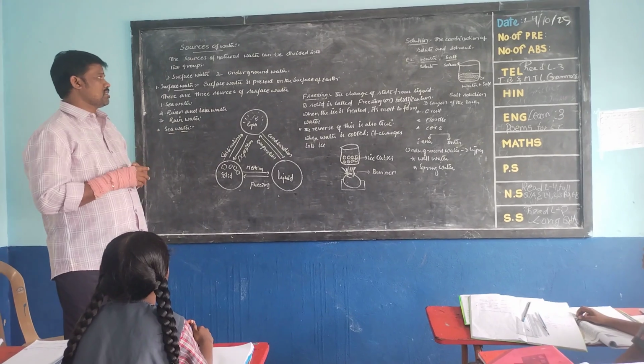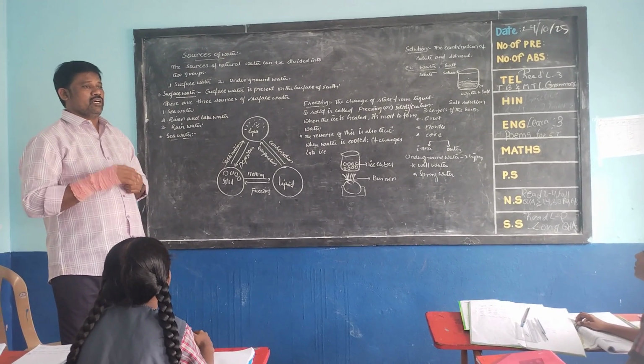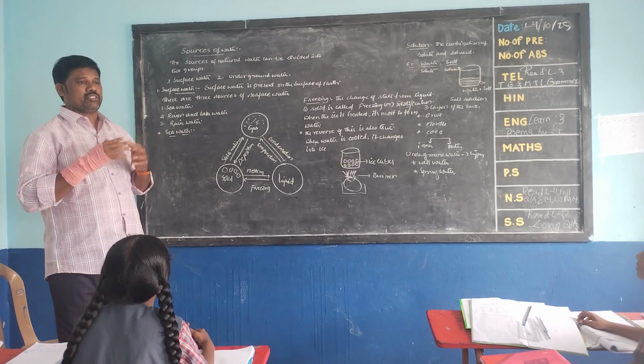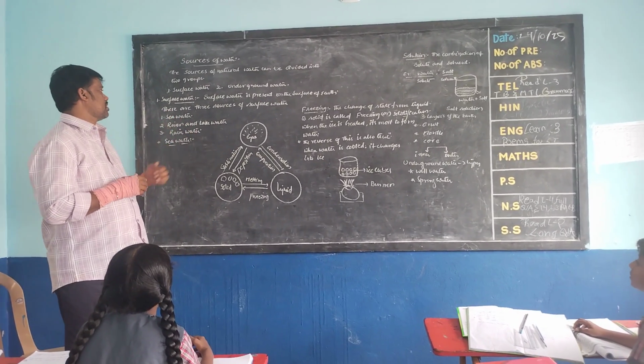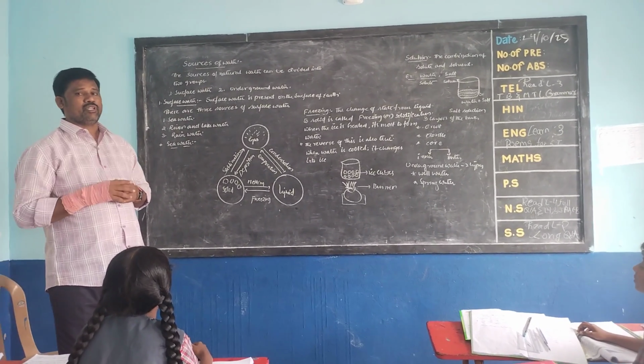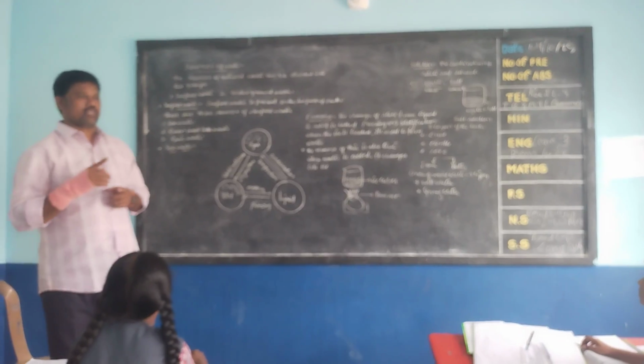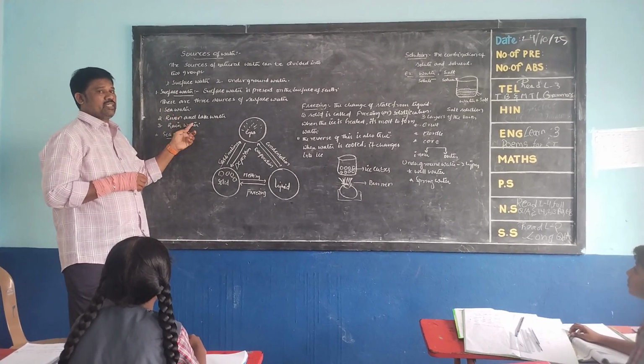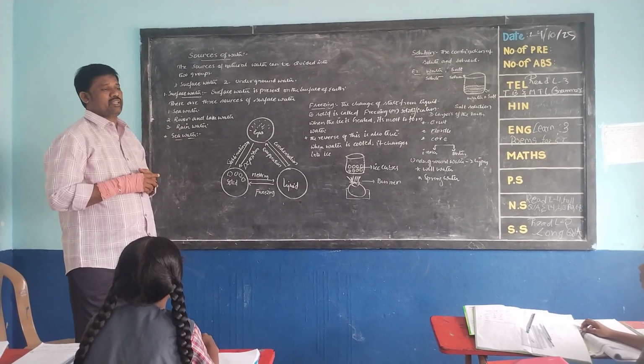Surface water means water that is available only at the surface of the earth. Here it is available in three types. How many types? Three types. The first one is sea water, the second one is river water and lake water, and the third one is rain water.